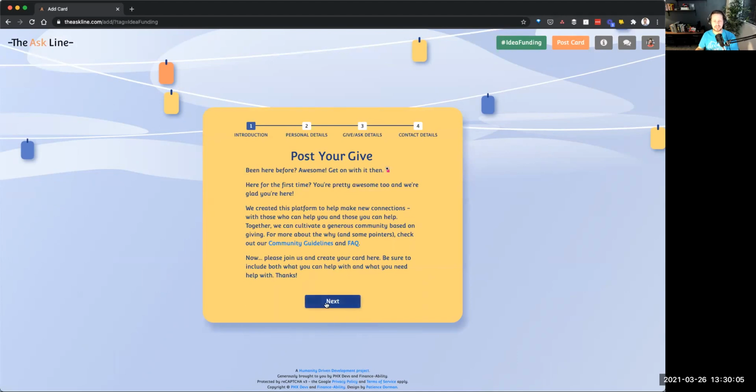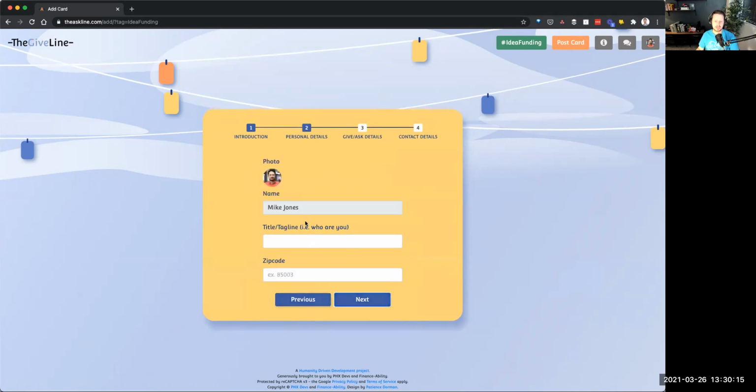So post your give. The Ask Line is all about posting something that you have to give to the community for free, and as well asking for anything that you need. So let's go ahead and do that. I'm going to put my name on here. It's already preloaded because I've already signed in with LinkedIn, makes it really easy. And then I'm going to put, let's do Chief of Coffee for the Ask Line. That's one of my favorite fun titles.